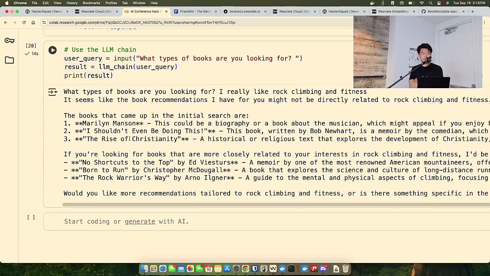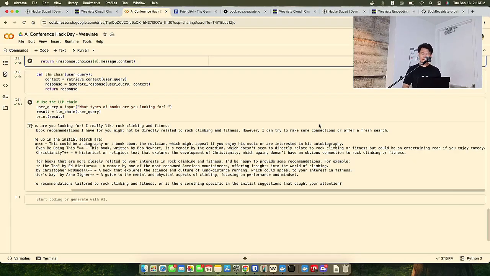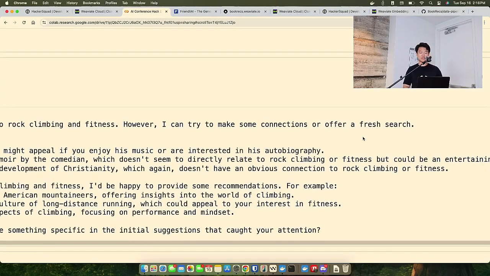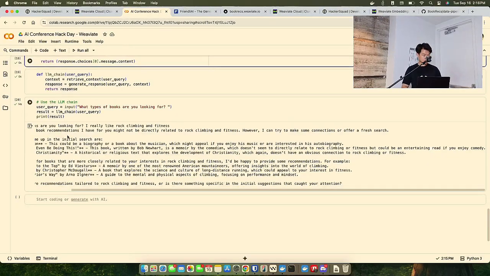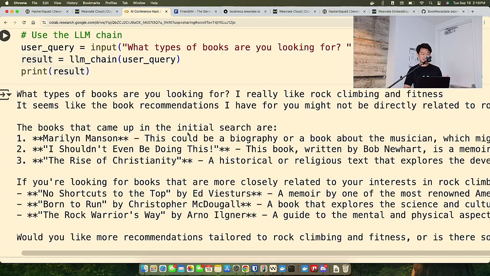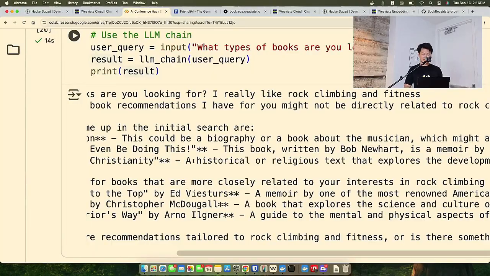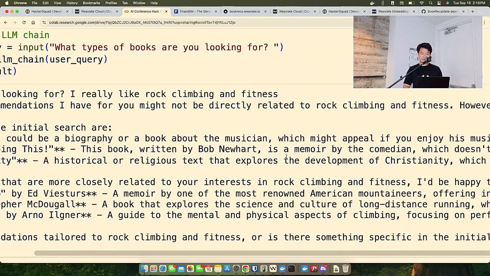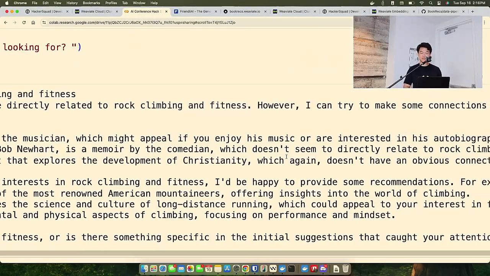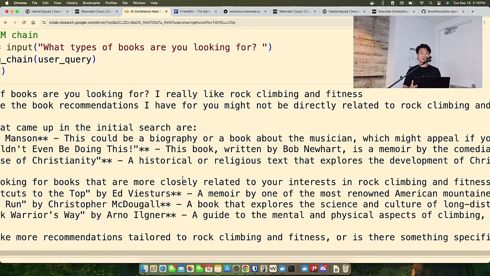It seems like the book recommendations I have for you might not be directly related to rock climbing and fitness. Oh, okay. However, I can try to make some connections or offer a fresh search. Okay. The books that came up in the initial search: Marilyn Manson. This could be a biography or a book about a musician. Even Be Doing This by Bob Newhart is a memoir by the comedian, which doesn't seem to be directly related to climbing. Okay. I guess there's not a lot of books that have anything to do with rock climbing in this data set, but if you put in relevant information, this type of query would be much more accurate.